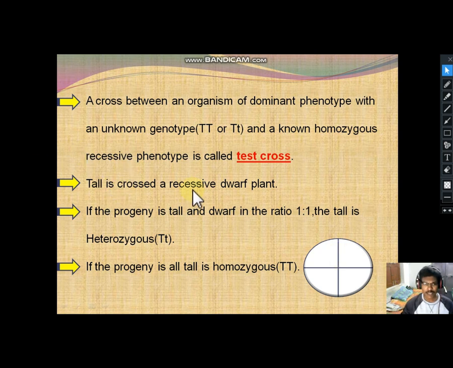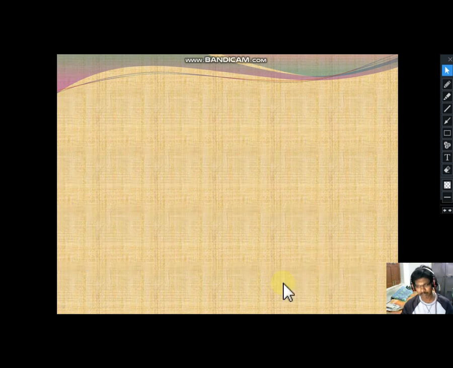If a tall plant is crossed with a recessive dwarf plant and the progeny is tall and dwarf in the ratio 1:1, the tall is heterozygous, capital T, small t. If the progeny is all tall, the tall parent is homozygous, capital T.